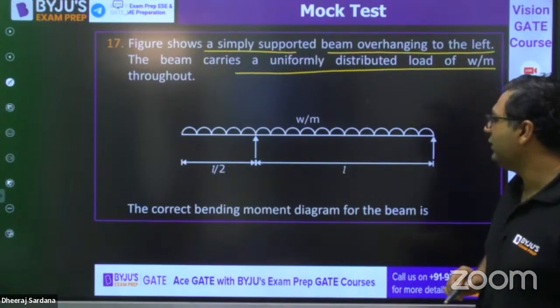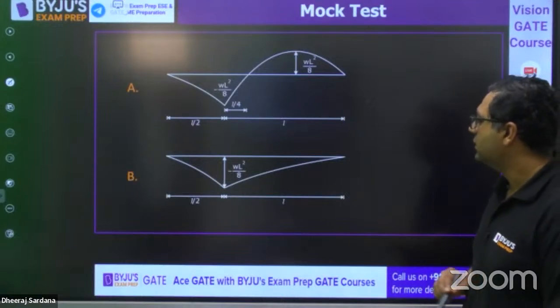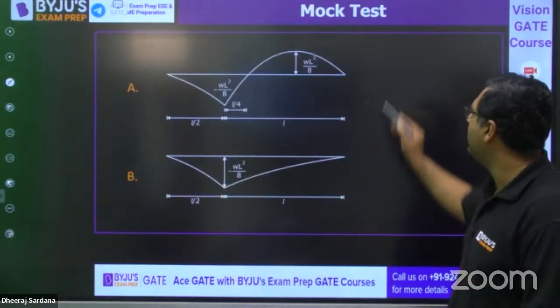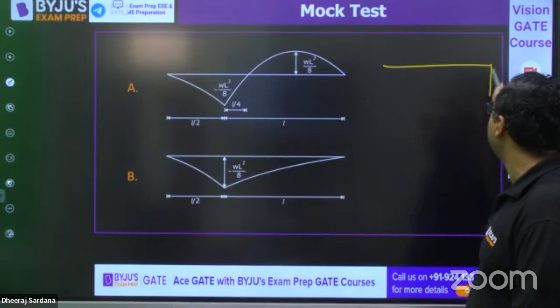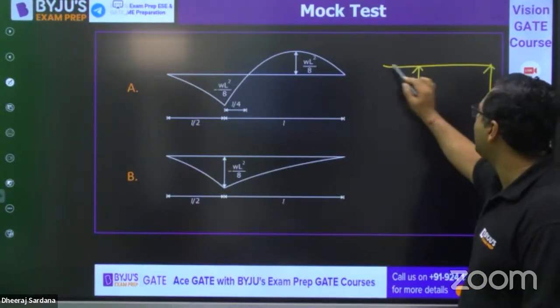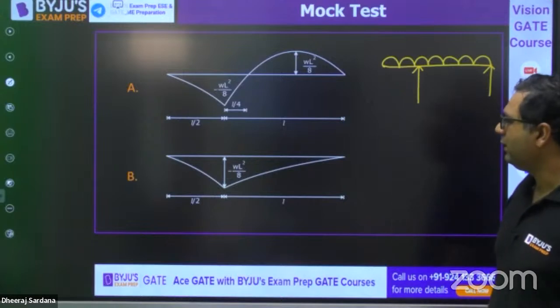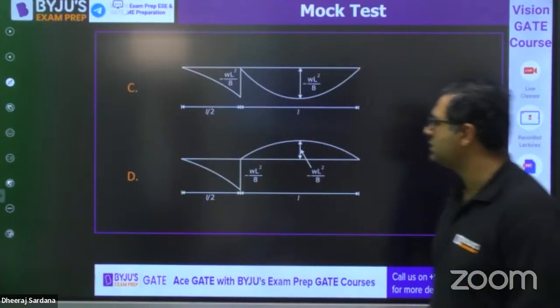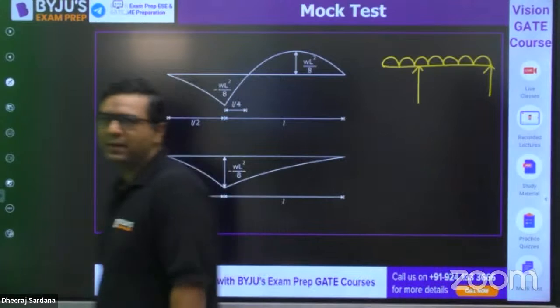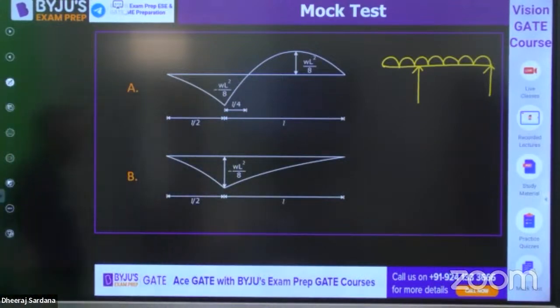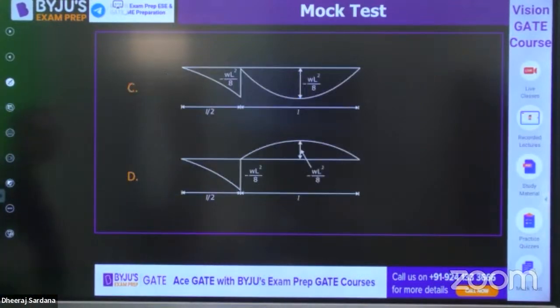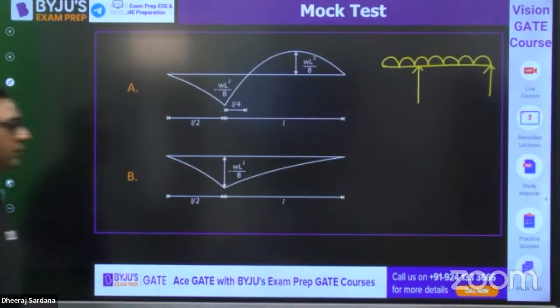This is the loading and you need to tell about the BMD. These are the four options for BMD. Once again, I am showing you the loading. Which one is the BMD for this, guys?